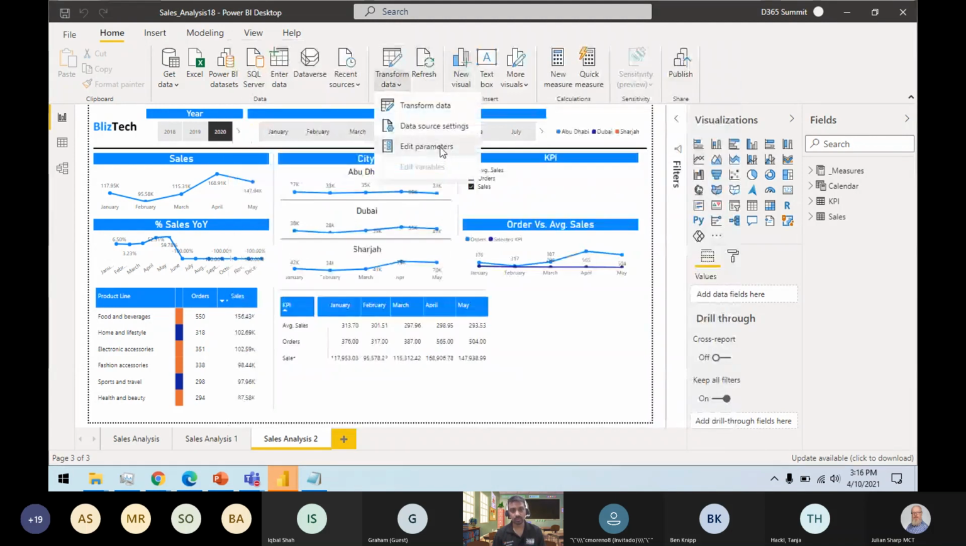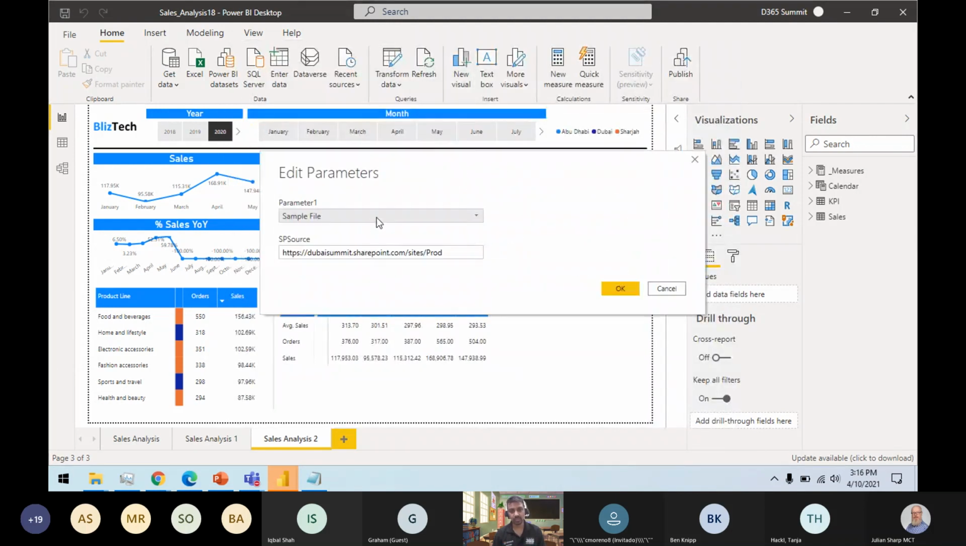I can go here, I can do the edit parameters, and you can see I have different parameters. I have parameter one, and this was my parameter. So if I want to change, I can change the path. I can divert it to a different path as well, right? So these are some of the ways you can choose between the paths. You can divert the path.